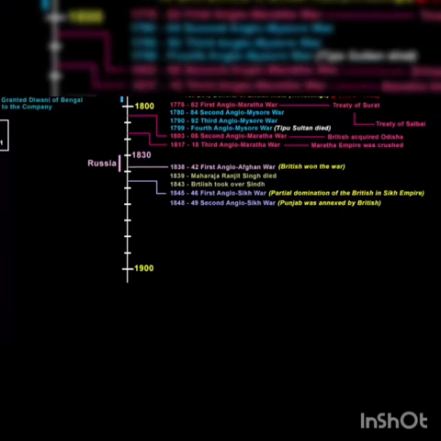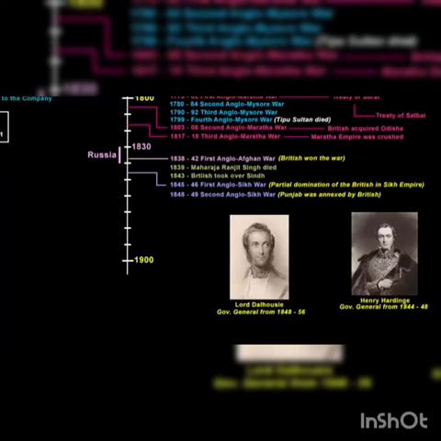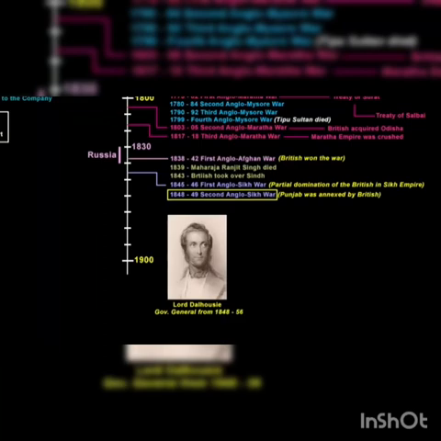Henry Hardinge was the Governor General during the time of the First Anglo-Sikh War, and Lord Dalhousie was the Governor General during the Second Anglo-Sikh War. Soon after the end of the Second Anglo-Sikh War, Governor General Dalhousie introduced a policy that came to be known as Doctrine of Lapse.